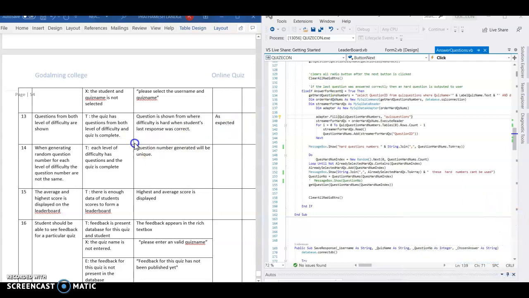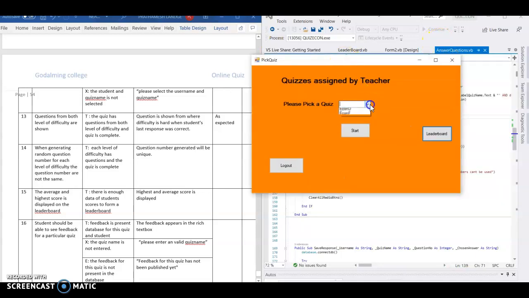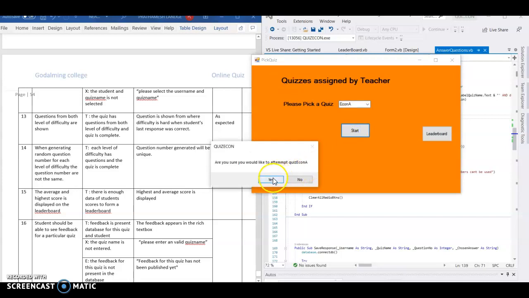Hi guys, so we're testing the 14 to see if the random questions generated are not the same and they're different for each of the difficulty levels. So here we go. So let's just log in. That's not log in. So pick a quiz and yeah.